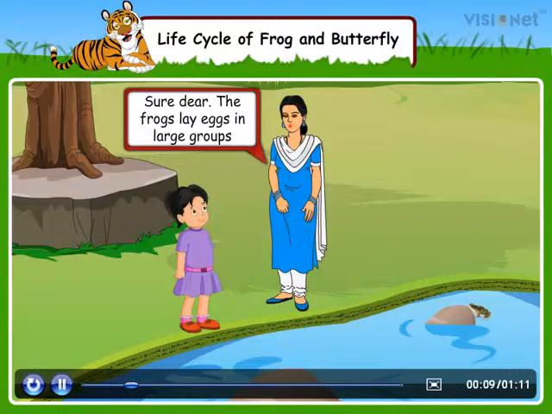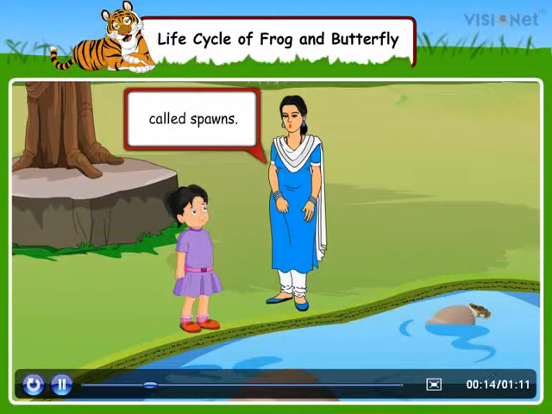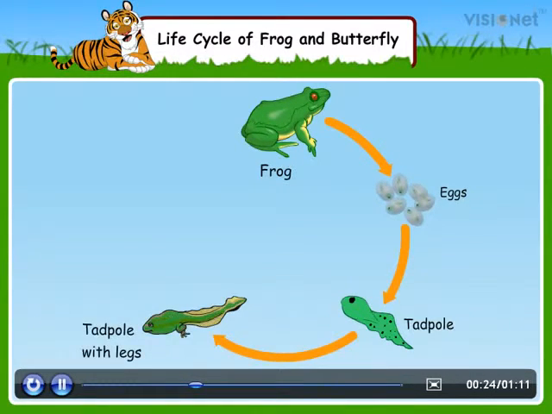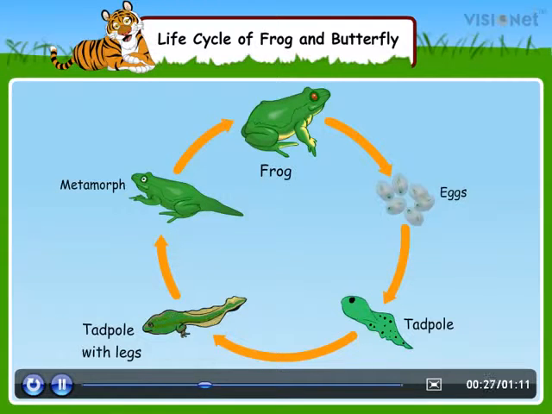Sure, dear. The frogs lay eggs in large groups called spawns. The frog lays eggs which hatch into tadpoles. The tadpole is very different from a frog. A complete change from the young form to adult form is called metamorphosis.